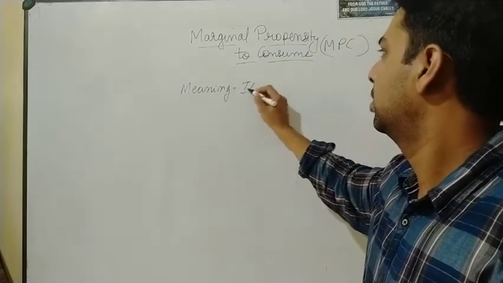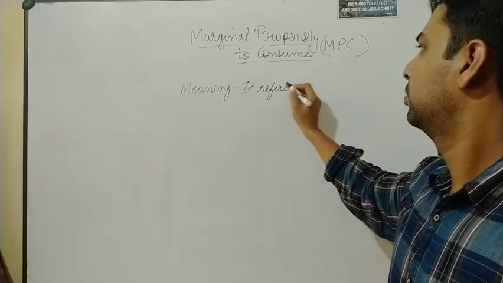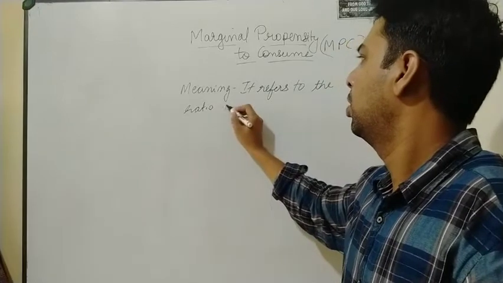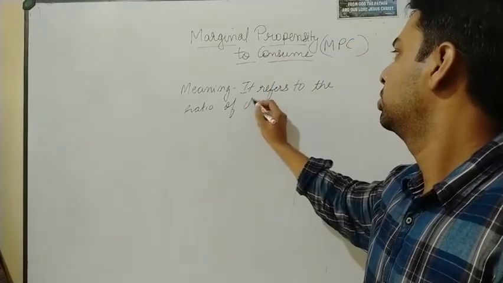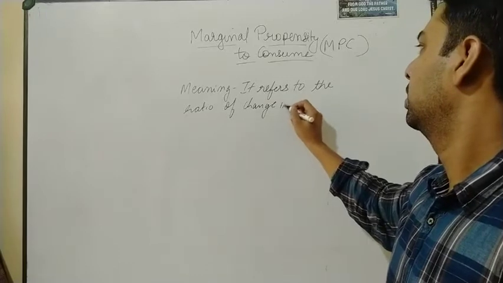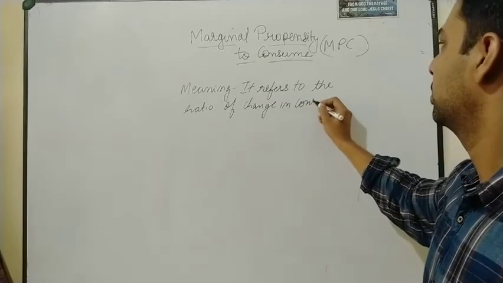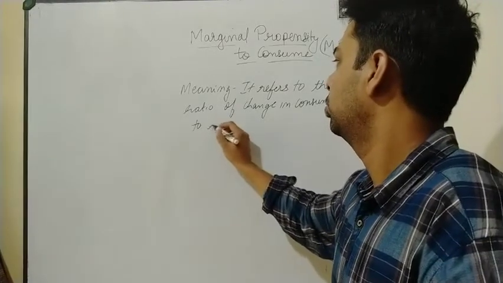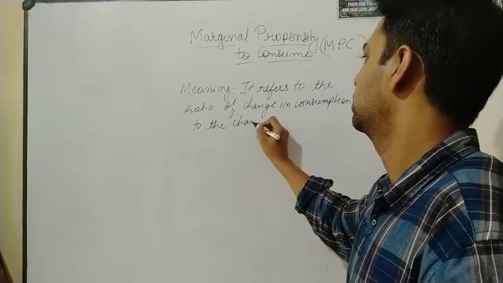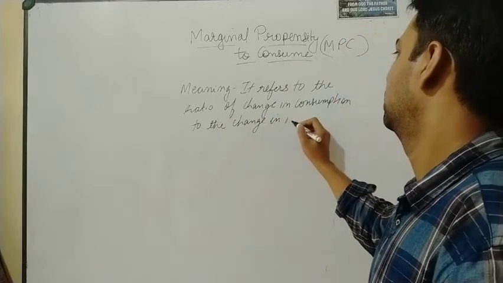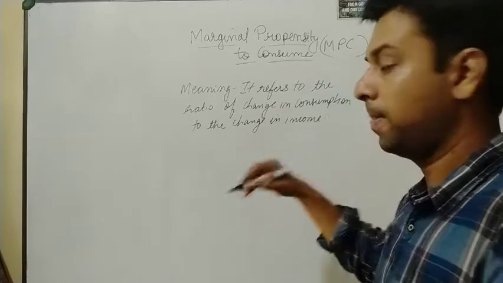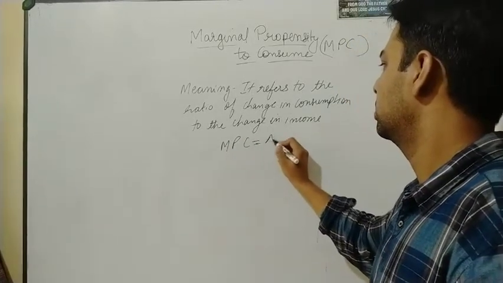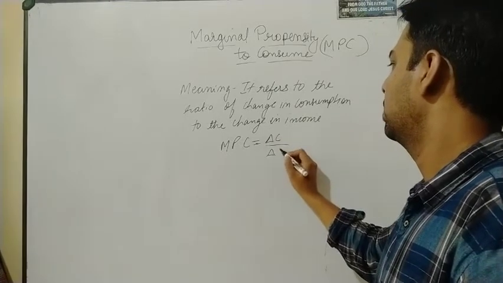Meaning means it refers to the ratio of change in consumption to the change in income. Okay, so how is it represented? MPC is equal to nothing but delta C upon delta Y.